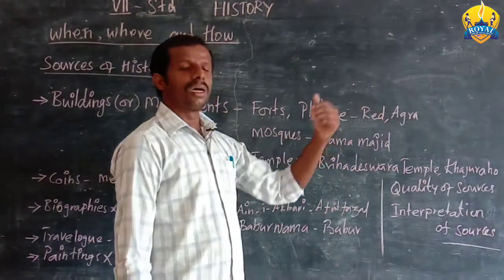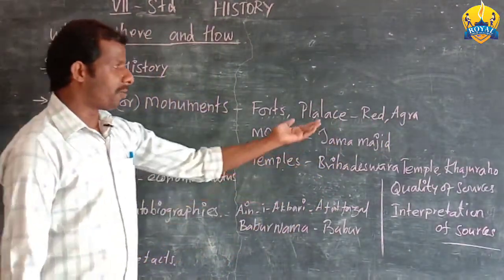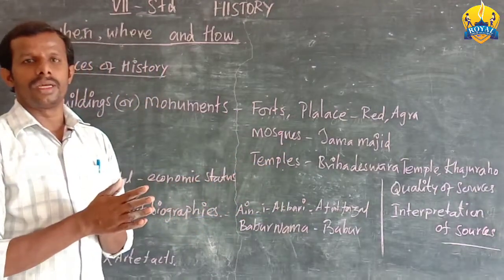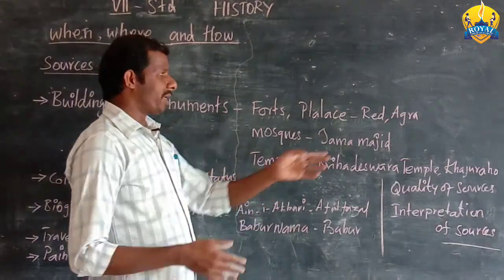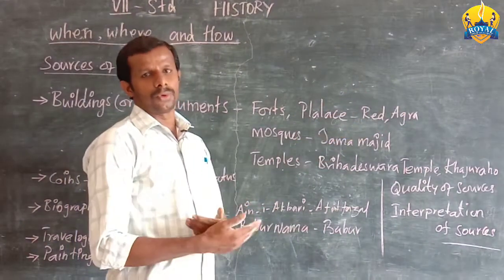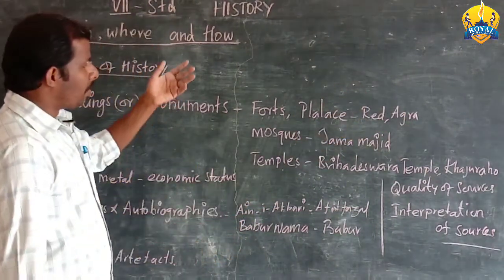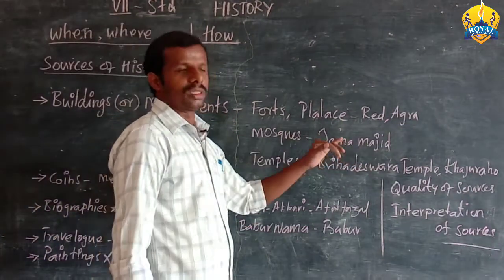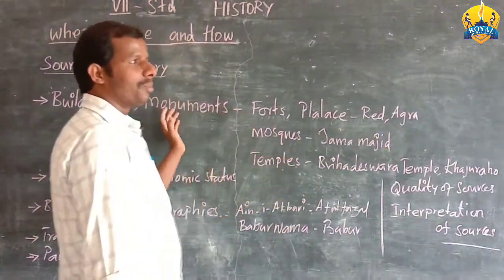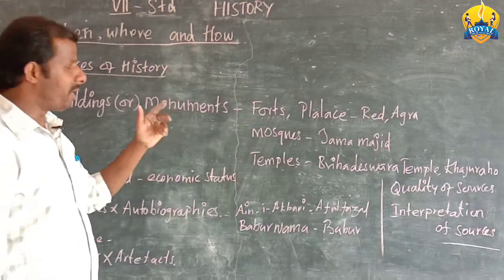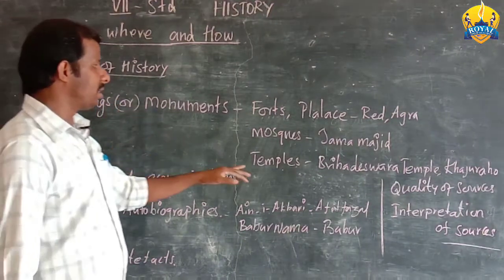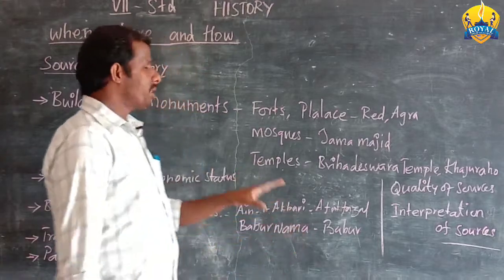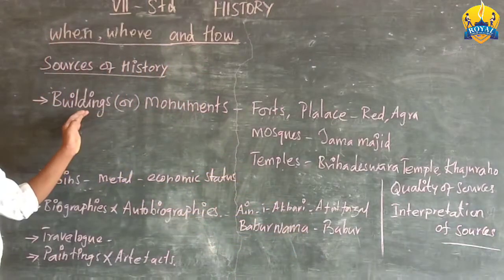Yes, Shah Jahan. Now all official parades during Independence Day and Republic Day are held in front of the Red Fort. Next, mosques. One of the world's biggest mosques is Jama Masjid. It is in Delhi. It is an example of medieval period buildings. Next, the temples, Pragadiswara temple and Khajuraho temple, are also important sources belonging to the medieval period.